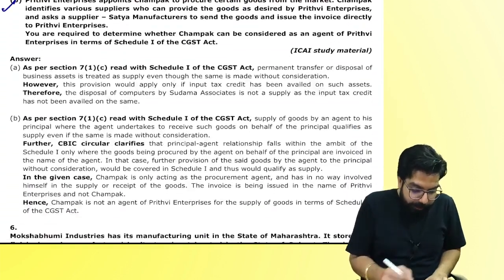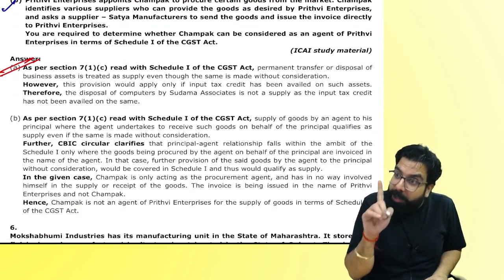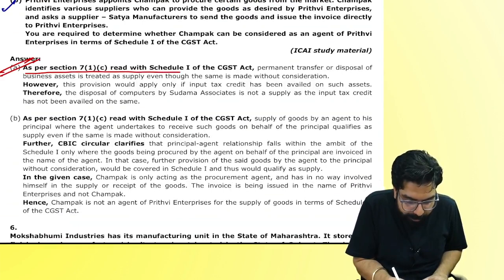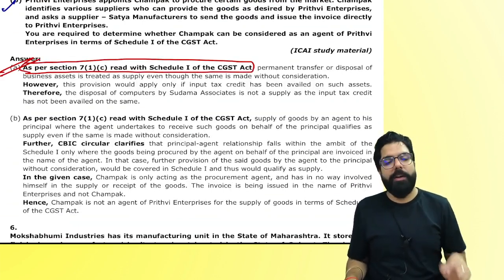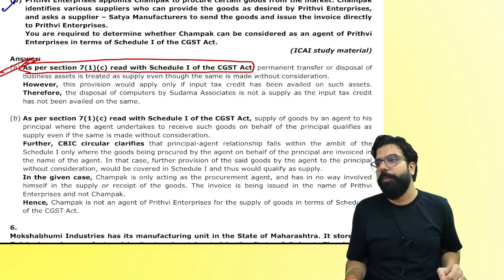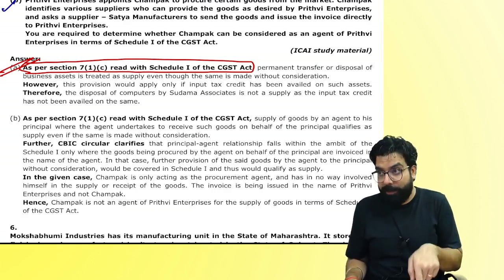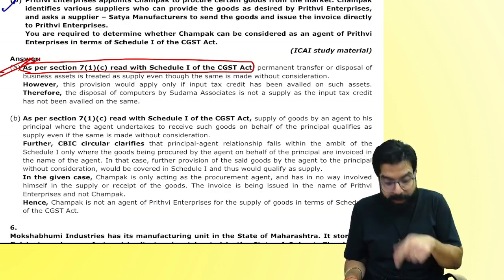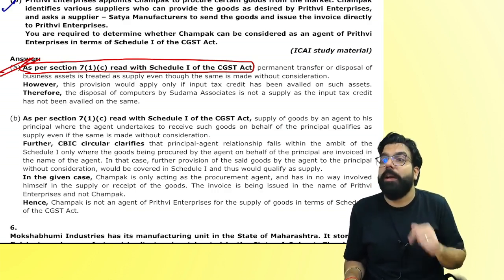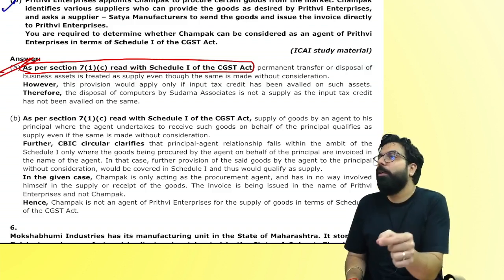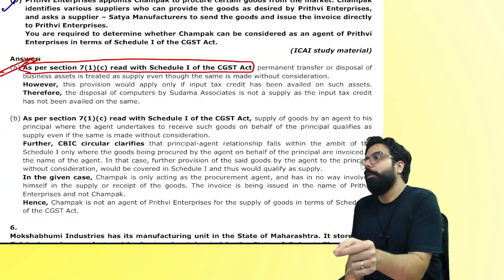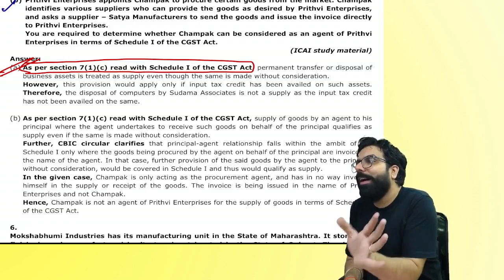See, first of all, it always says the law. As per section 7(1)(c), Schedule 1 of the CGST Act. Now students tell me, sir, should we write section numbers in the exam? Why did they write them? ICAI is not mad to write section numbers and give them to you. Why have they written them? Because they want you to write a good answer. You're not going to be a BCom graduate.